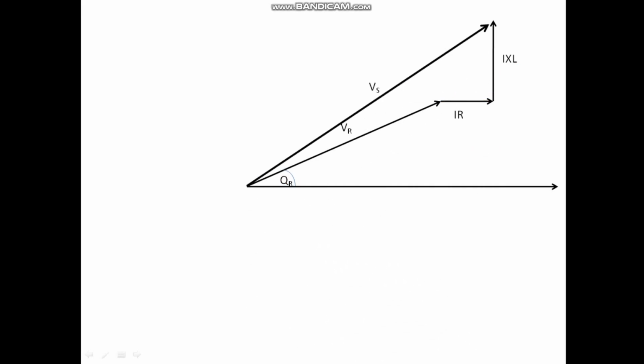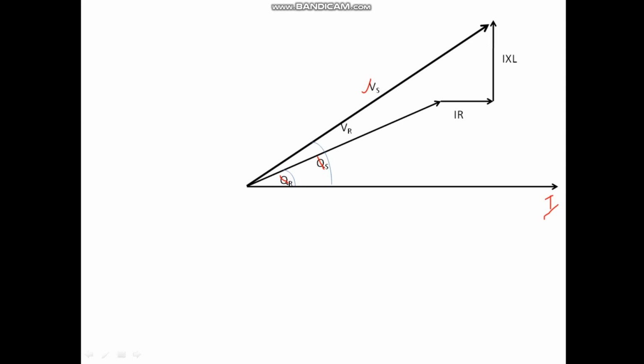It's my VS, right? Now the angle between current and sending end voltage is my sending end phi S. So phi R or cos phi R was the receiving end power factor and cos phi S would be the sending end power factor, right? So this completes my whole vector diagram.